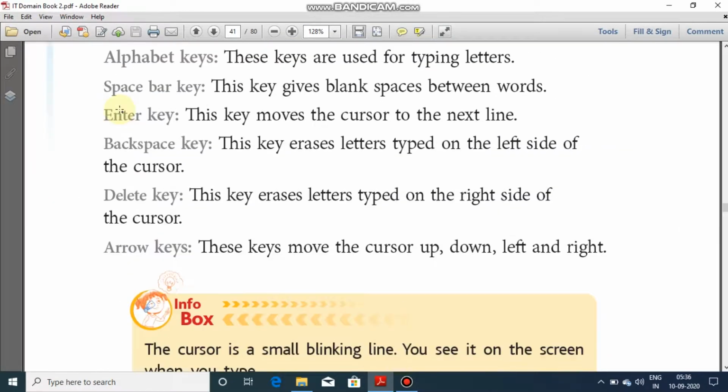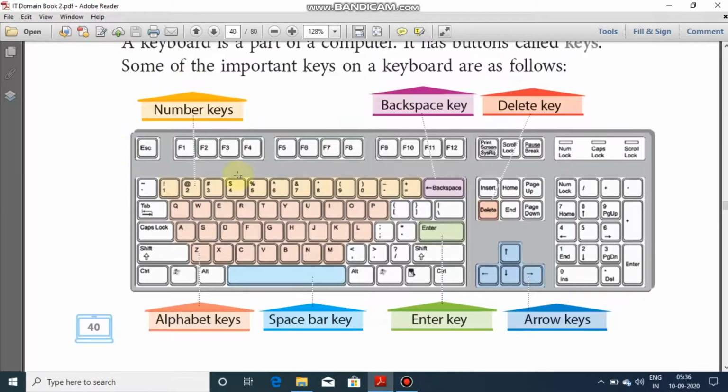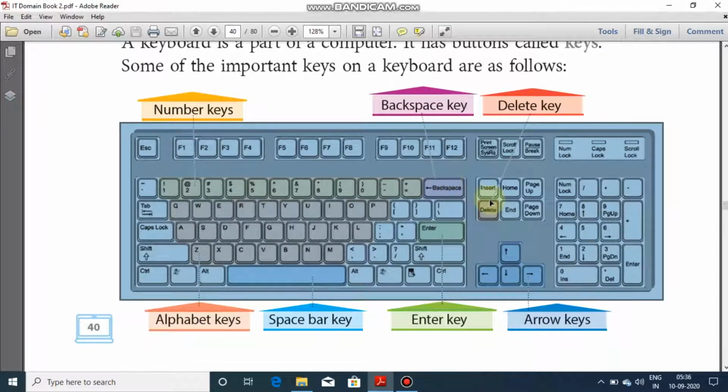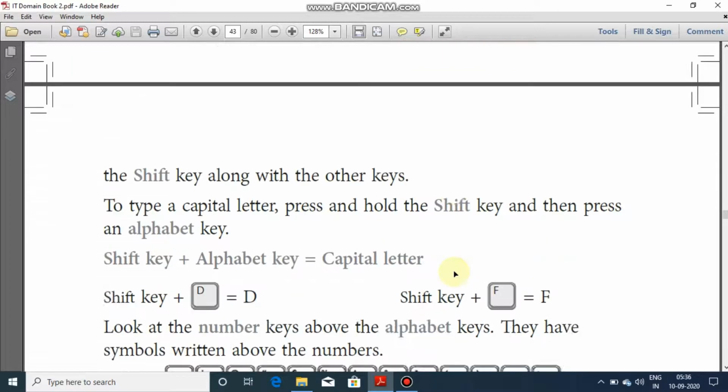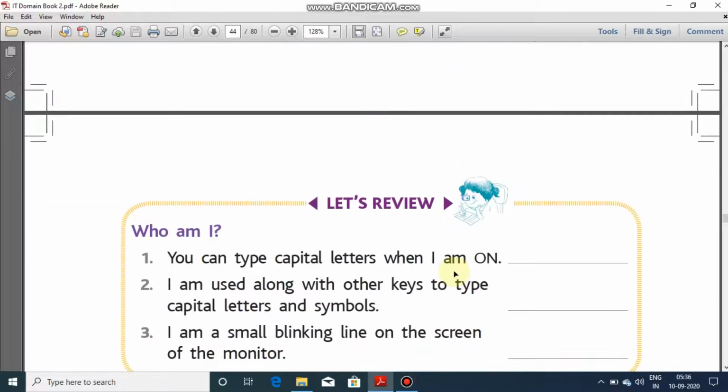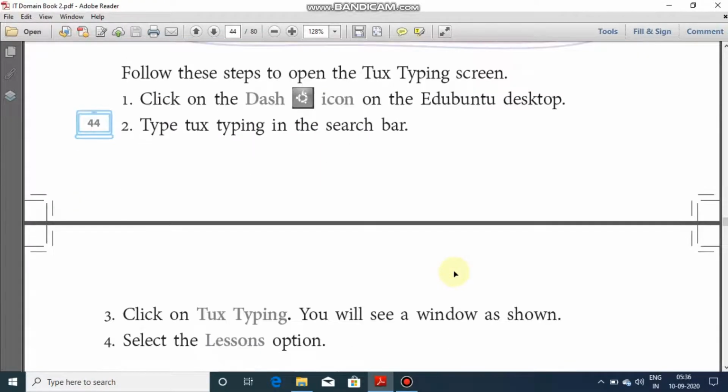Let's get back to our keyboard diagram. Here we have the home key and here we have the end key. We are discussing these two keys, one is home and one is end. Let's study what they do, and then I'll show you one practical example for the same.